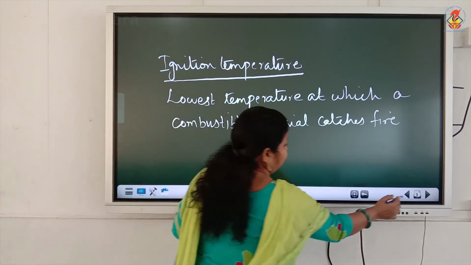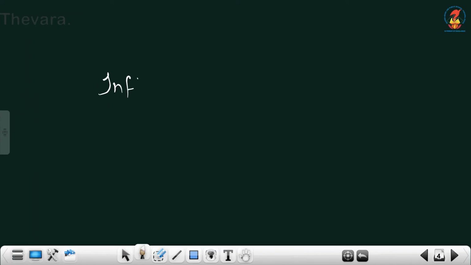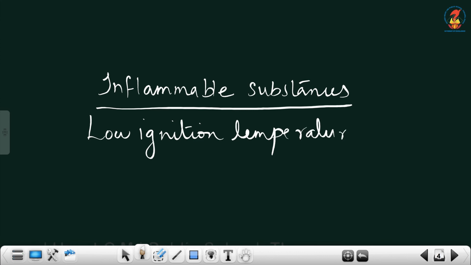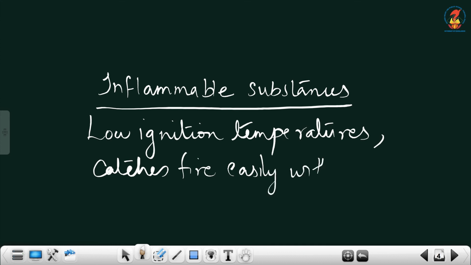Now, there is one more term, inflammable substances. Have you heard of inflammable substances? In trucks you might have seen written "highly inflammable". What is the meaning of that? Substances that catch fire very easily are called inflammable substances. So, the substances which have low values of ignition temperature and catch fire easily with a flame are known as inflammable substances.